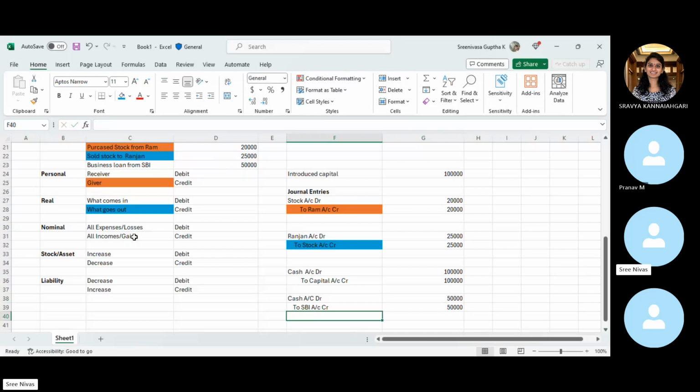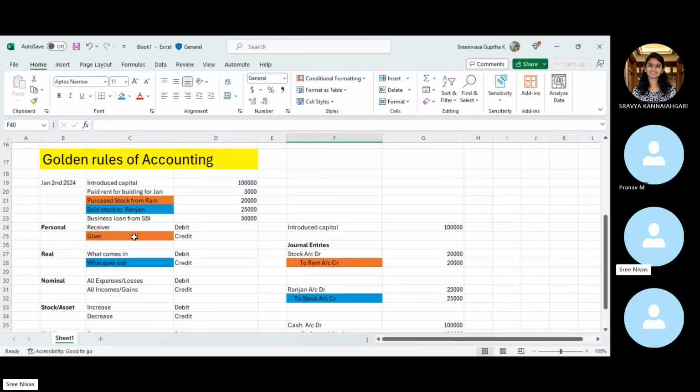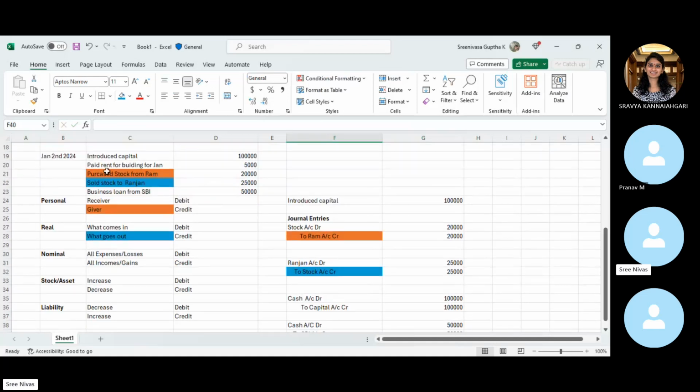This is how each and every transaction has to be recorded. You should connect the dots: what is happening with the cash, and how is it connected with the cash. There are two things to remember: how the transaction has to be bifurcated in terms of cash. If you observe, these two are nowhere connected with the cash. These are the credit purchase and the credit sales, but still we are supposed to record those by connecting with the person who is delivering the goods or the person who is receiving the goods.